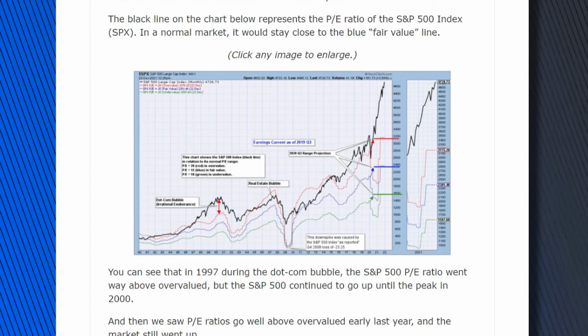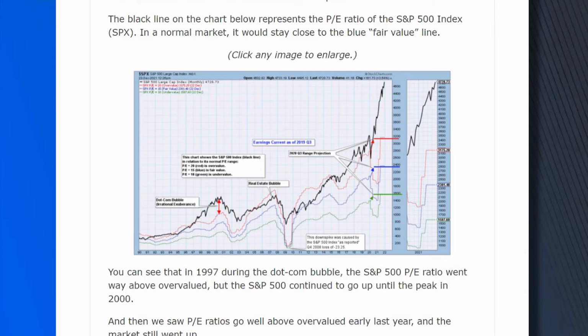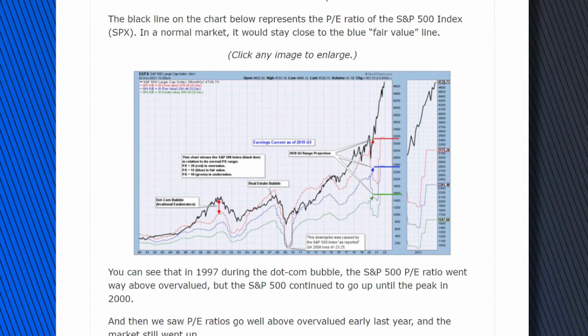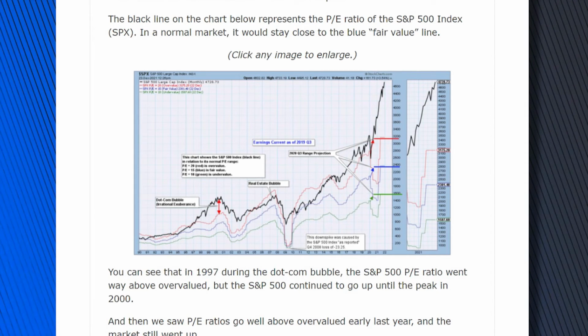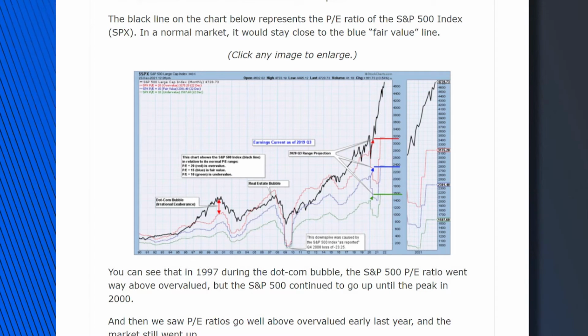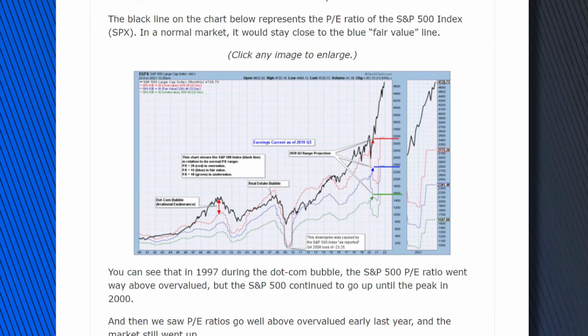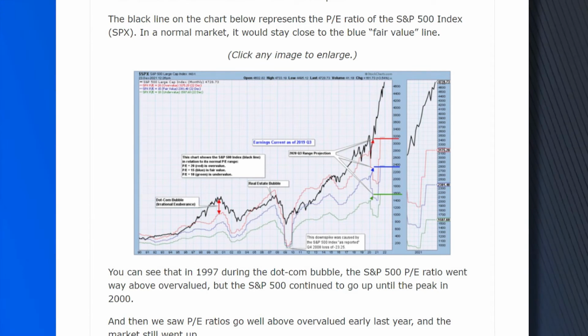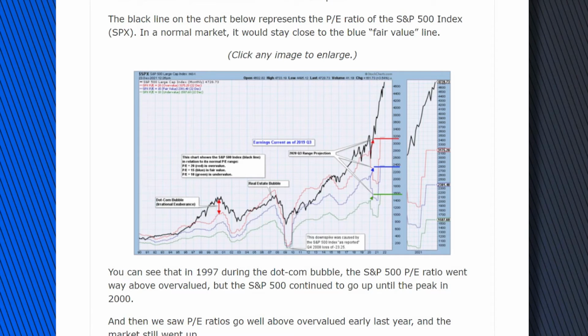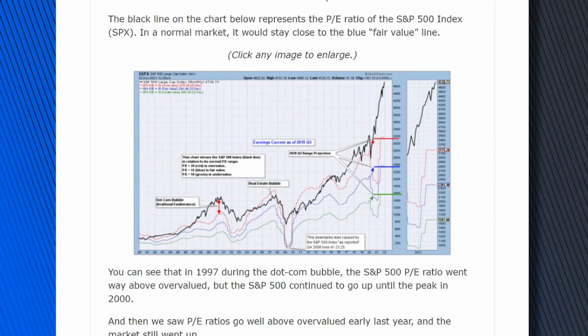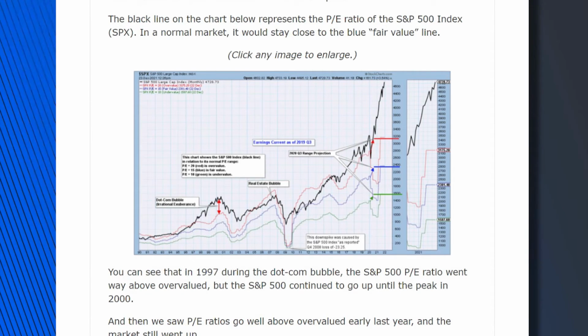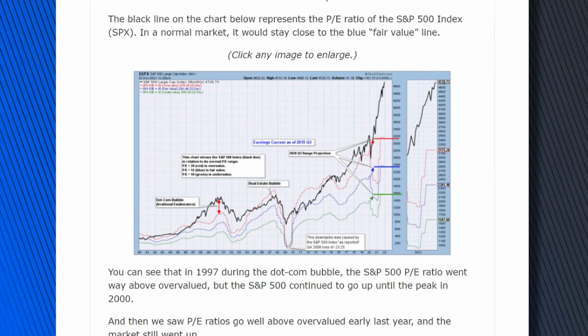And it might look like that's kind of normal because you can also see the late 90s and 2000 where we got way up above the average. But look at the three lines, red, blue, and green. They represent PE ratios of 20, 15, and 10, respectively. The red line is when the PE ratio is at 20. That's where the stock market would be at the time. So you can see back in the year 2000, that red arrow.